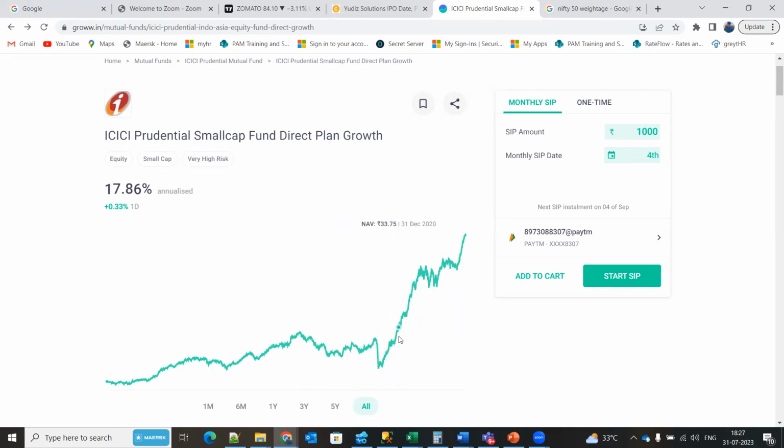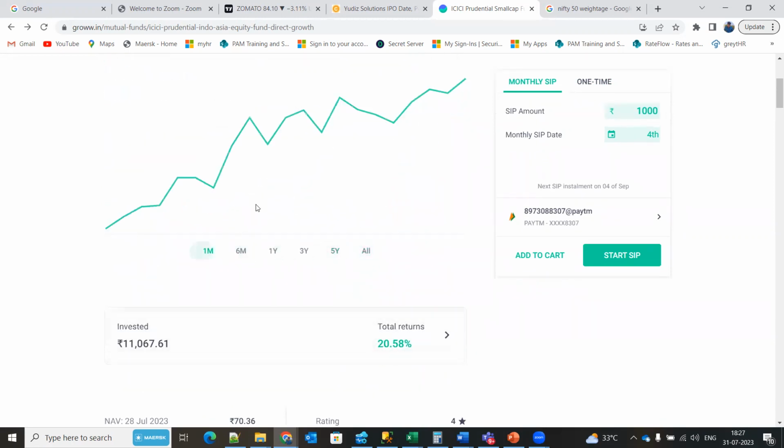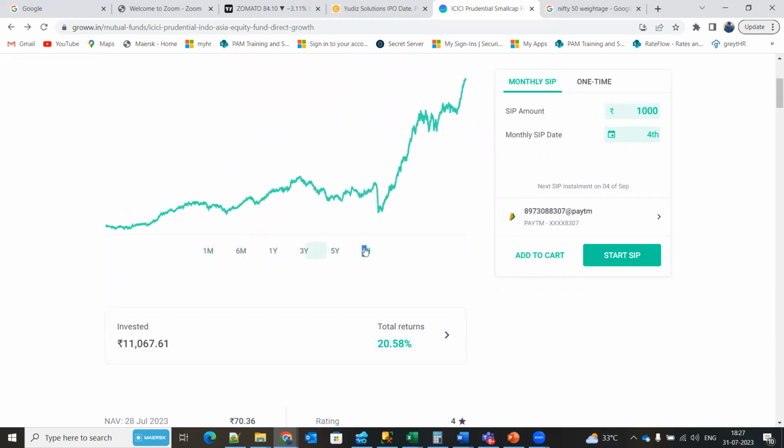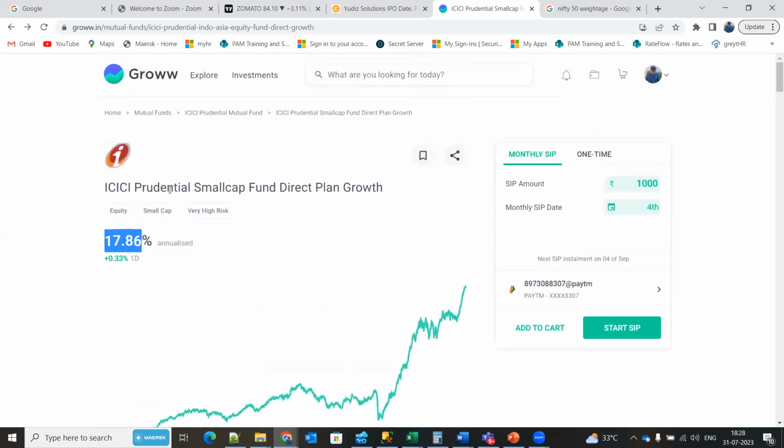So every month if I keep investing for the long term, if you see the 1 month, it keeps on going. If you see the long term, from here it has started and it has reached here. So if you had started investing here, it would have given around 17% returns. So if you start investing every month, at the end you will have a profit only.